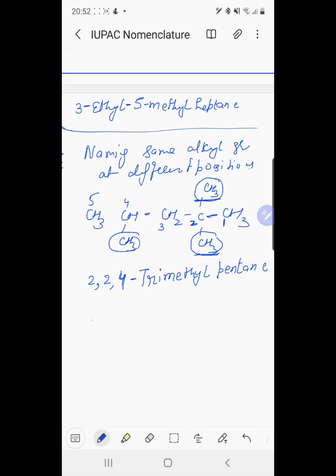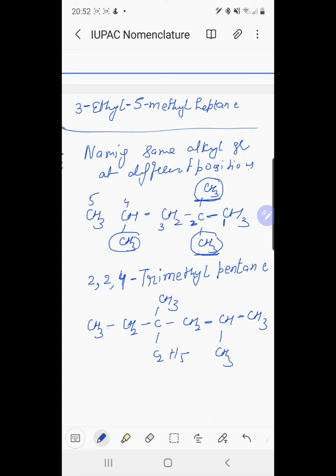Let us take one more example: CH3, CH2, C, CH3, C2H5, that is ethyl, CH2, CH, CH3 and CH3.